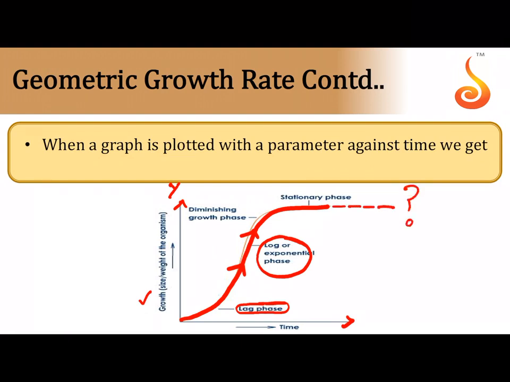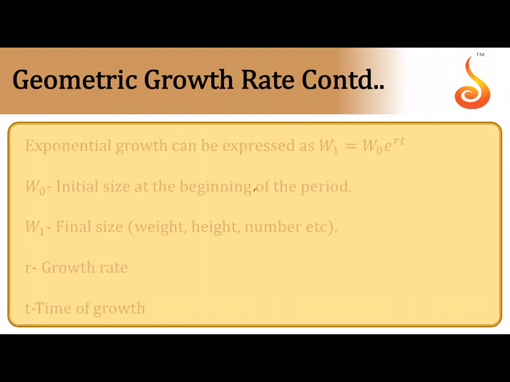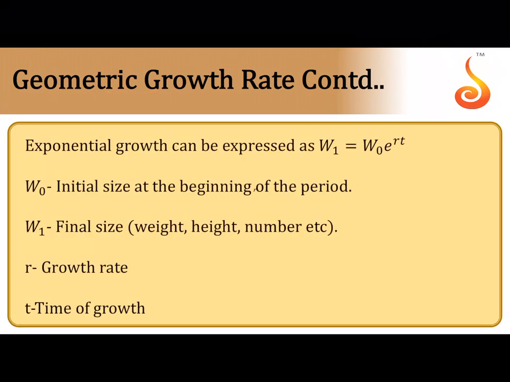Can you think and tell why there is attainment of a plateau or a stationary phase here? That is because probably there are not enough resources available for the cells. When the resources have become limited, the cells will stop dividing, and as a result the graph attains an asymptote, which is referred to as the stationary phase of growth. So this is the case with geometric growth, where you can see a sigmoid curve. Geometric growth rate is also referred to as exponential growth rate.